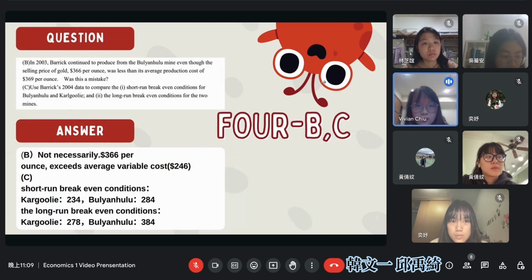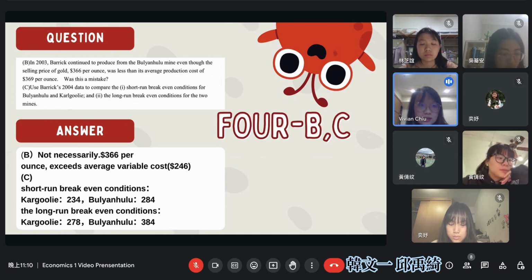And question B and question C. Question B is asking about whether the price of gold, $366, which is less than the average production cost, was a mistake. My answer is no. It is not necessarily a mistake because $366 exceeds its average variable cost, which is $246, so it can still produce.